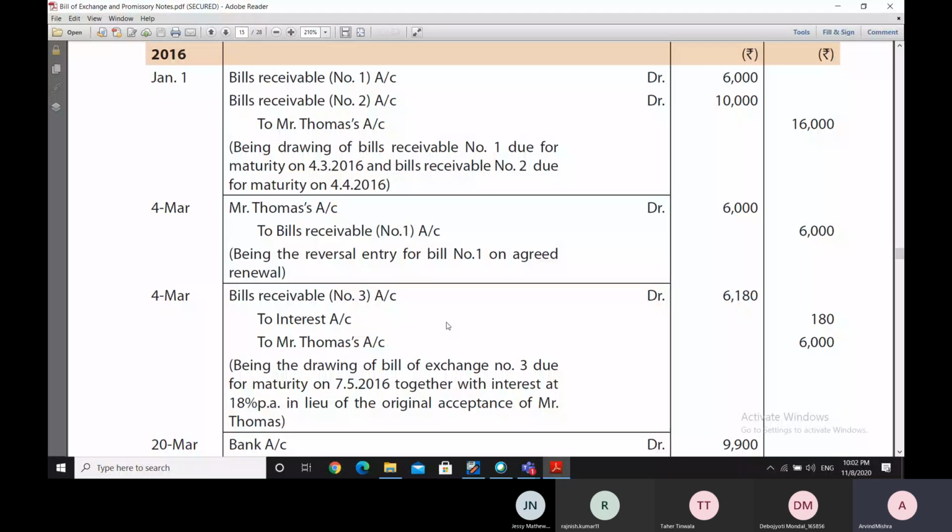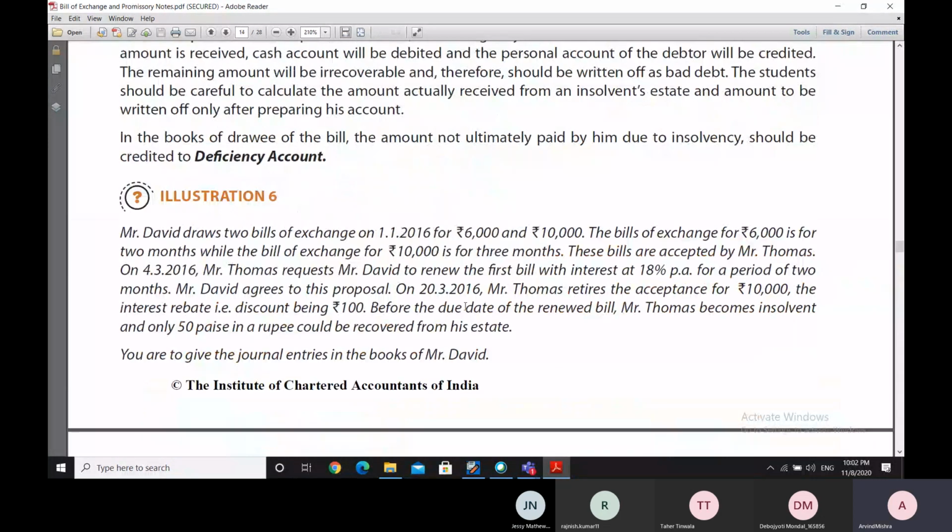Then thereafter, a fresh bill is made, which is due for maturity. A fresh bill is made on 4th of March because the 6,000 bill was retired, or this 6,000 bill was cancelled. This is a cancellation entry, and now a fresh bill is issued. And when the fresh bill is issued, as can be seen here, at the interest rate of 18% per annum for a period of 2 months.